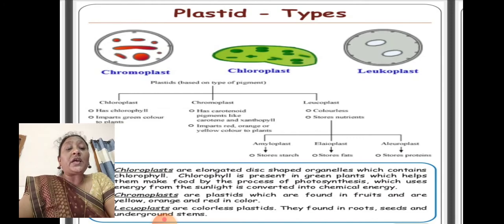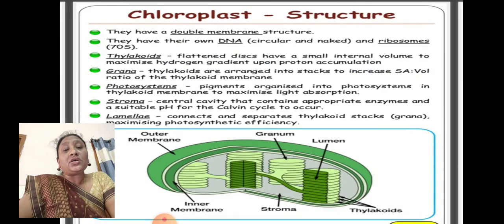Leucoplasts are again of three types: amyloplast, elaioplast and proteinoplast. Amyloplasts store carbohydrates or starch. Elaioplasts store fats like sunflower oil and coconut oil. Proteinoplasts store proteins like green gram, black gram and Bengal gram. So these are the functions of different types of plastids.